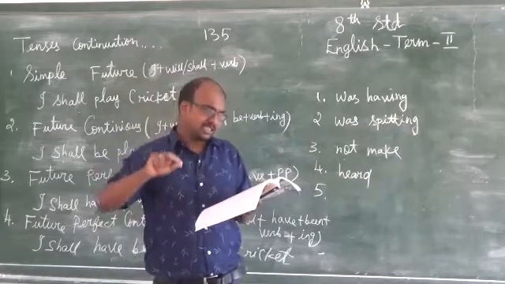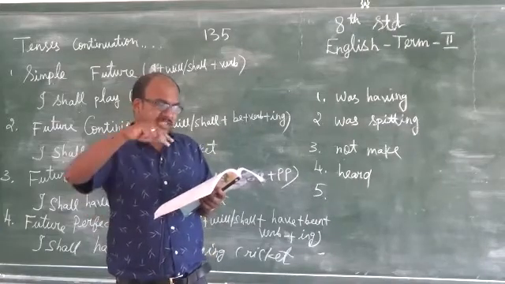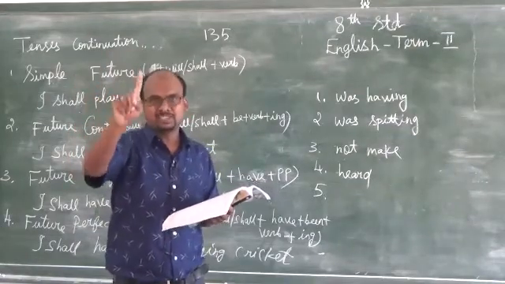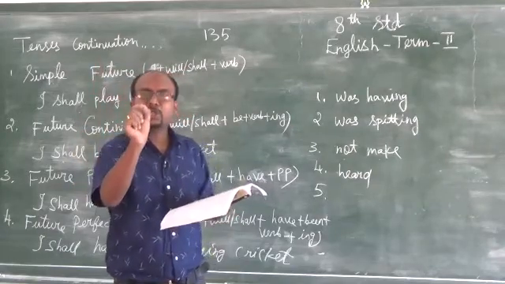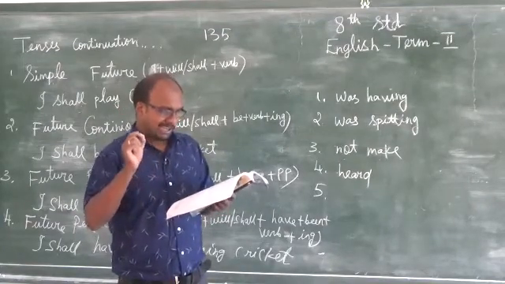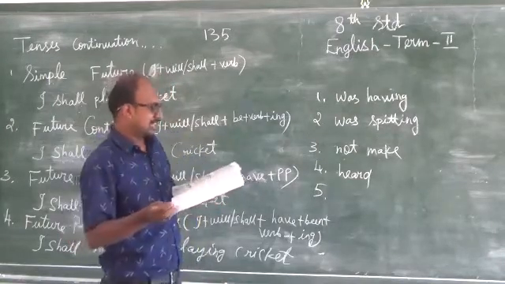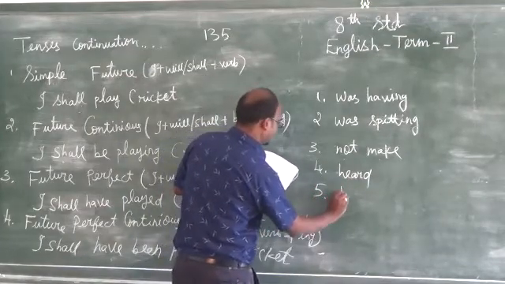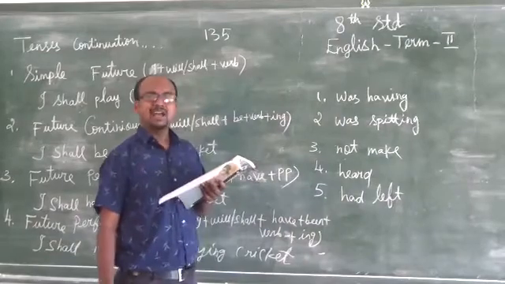Which action happened first? The bus leave the stop before we could catch it. Which one happened first? The bus leaving the stop or before we could catch it? The bus leaving the stop happened first, so that action would be already over. So that first action should be past perfect. Past perfect means what we have to do? The bus left the stop before we could catch it. So the bus had left. The bus had left.